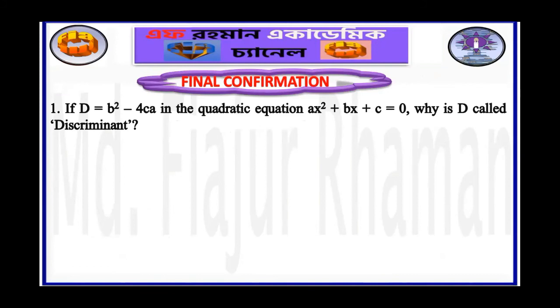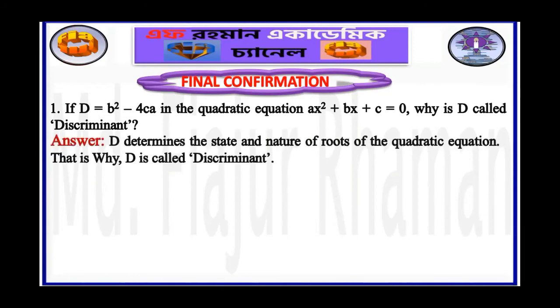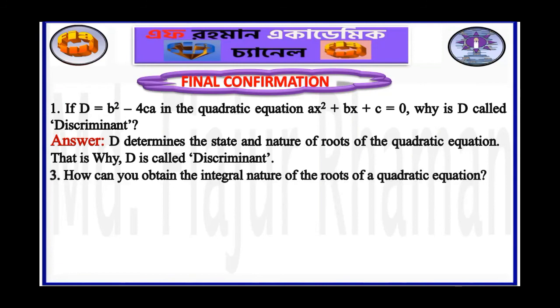Final confirmation. Just to remind you, D is equal to b squared minus 4ac in the quadratic equation ax squared plus bx plus c equals 0. Why is D called the discriminant? I think you know. Just see the answer. D determines the state and nature of the roots of the quadratic equation. That's why D is called the discriminant.